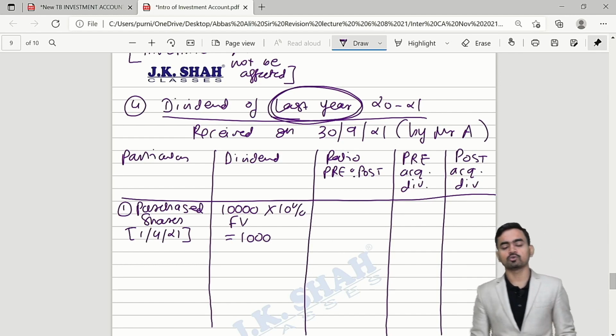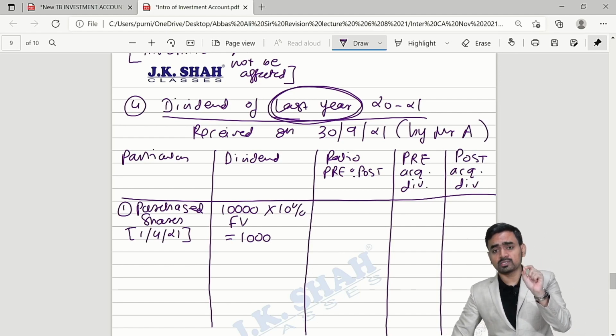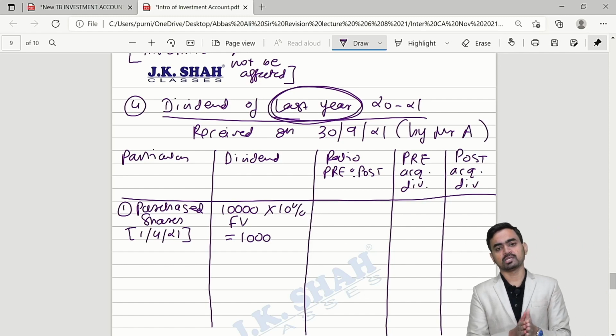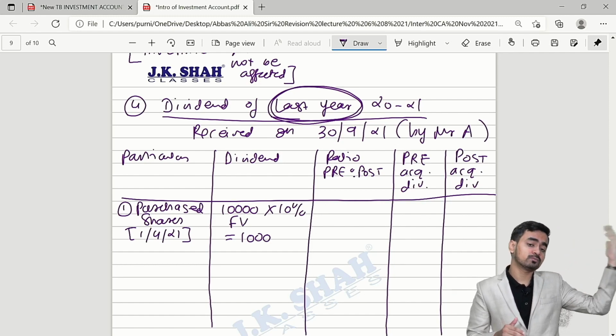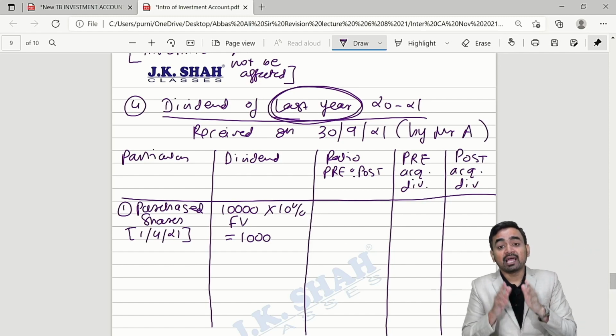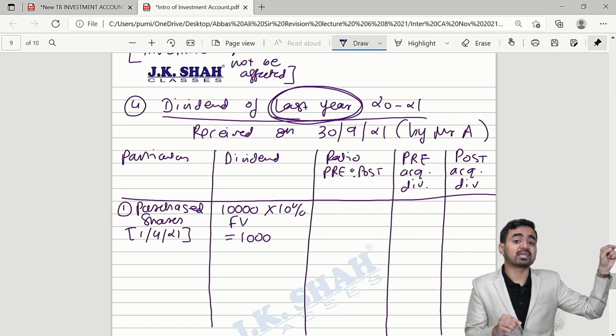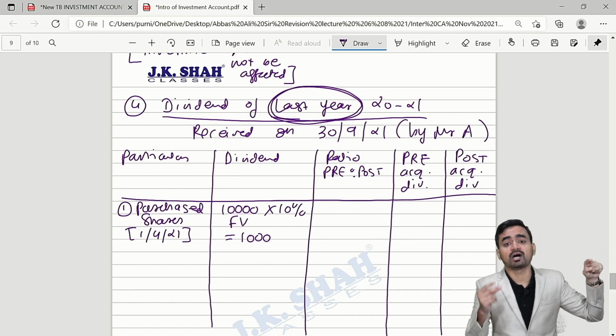Now my question to you all, this 1000 dividend belongs to, tell me my dear students, this 1000 belongs to last year, that is financial year 2021.